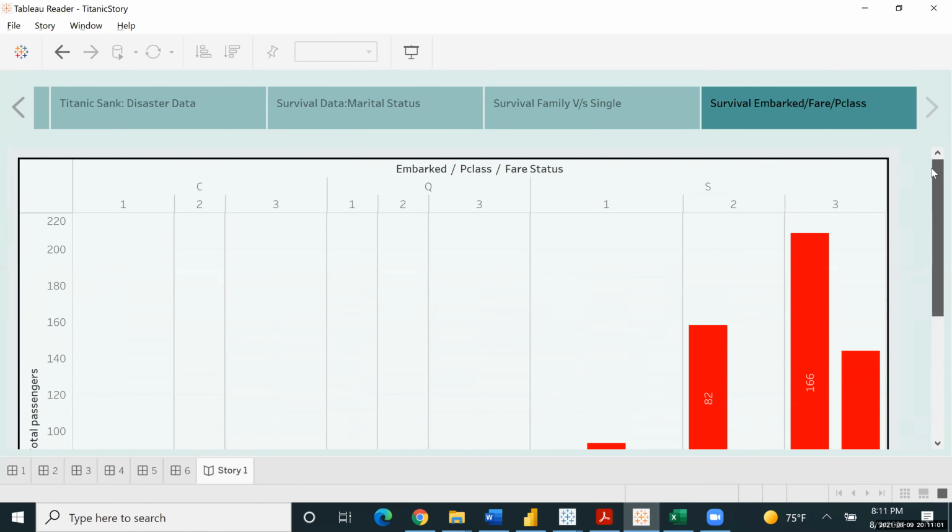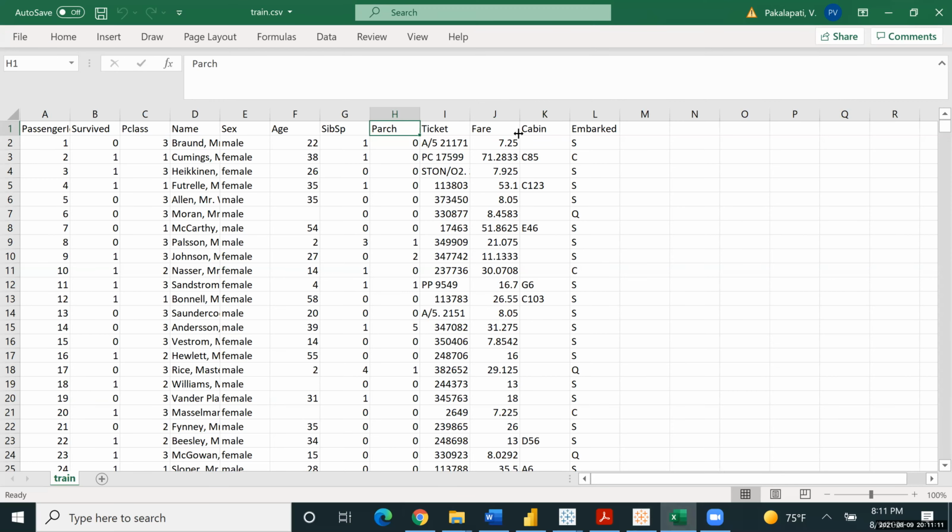See, this is just a small idea over here. If you see, there is a column of fare in the data source. What you can do is use this column to have that bifurcation. Based on your understanding, if the fare is less than or equal to 10, you call it low.